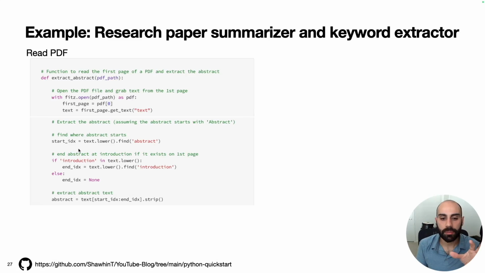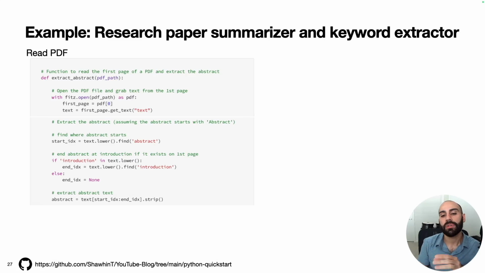So this one's a bit more tricky because the PDF could come in many different formats. It could just have the abstract on the first page. It could also have the abstract on the first page and then go into the introduction, or many other possible situations. So here what I do is, if the word introduction exists in the text, I find where introduction is, then I set that as the end index. However, if introduction is not in the text, I'll just set the end index as none.